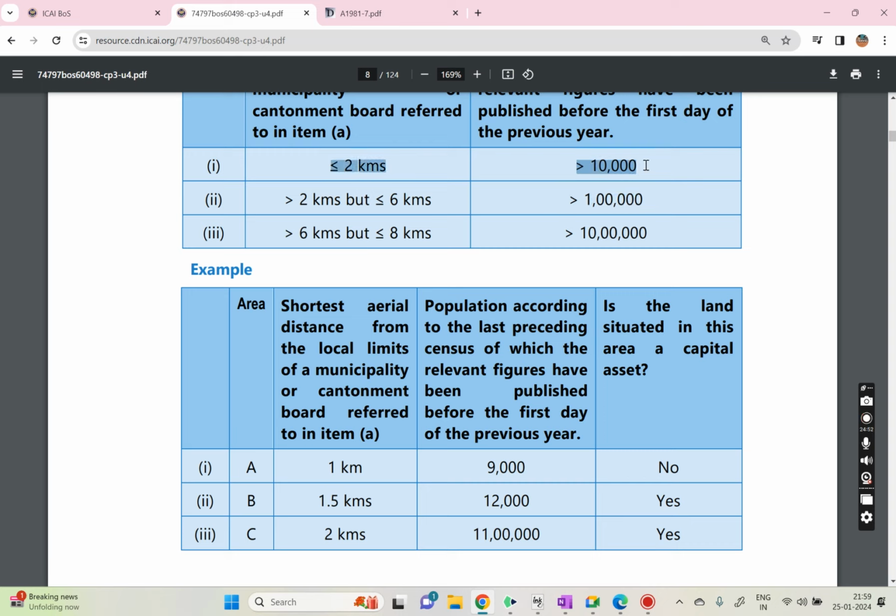Yes, because exactly 2 kilometers also falls under the first category. The population may be 10 lakhs or 10 crores, we don't care, it should just be more than 10,000. Everything is satisfied, so it will be considered as urban agriculture land, so it will be considered as a capital asset.